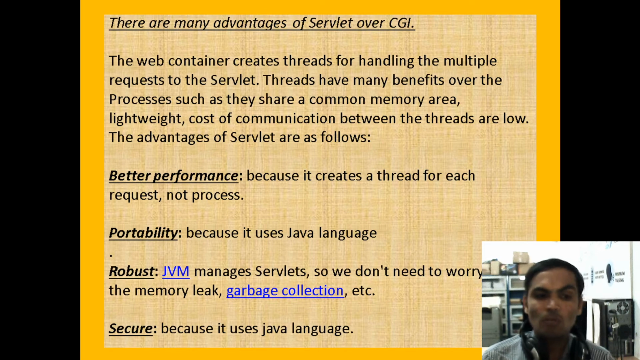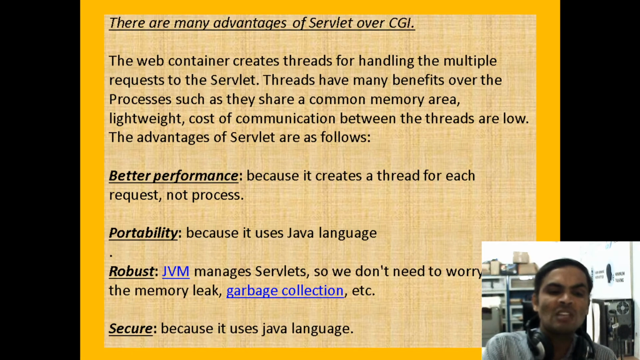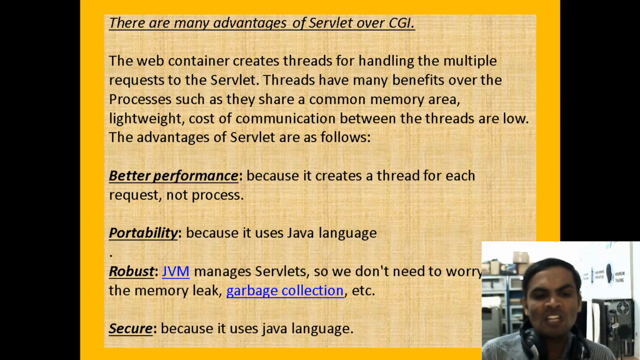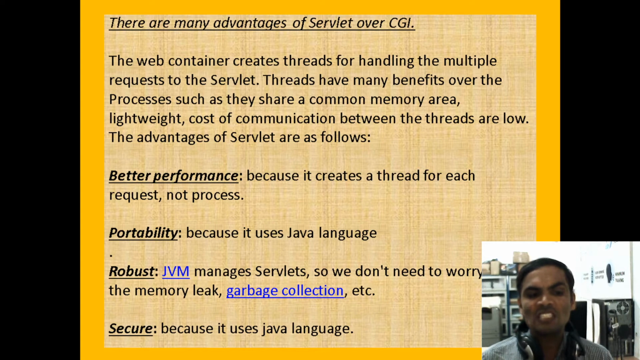Then it is robust. Inside your web container or Servlet container, the JVM will be there, the Java Virtual Machine manager. So we do not need to worry about memory leakage or garbage collection. The major usage is that it is robust. Robust means it is strong; it will not be destroyed.